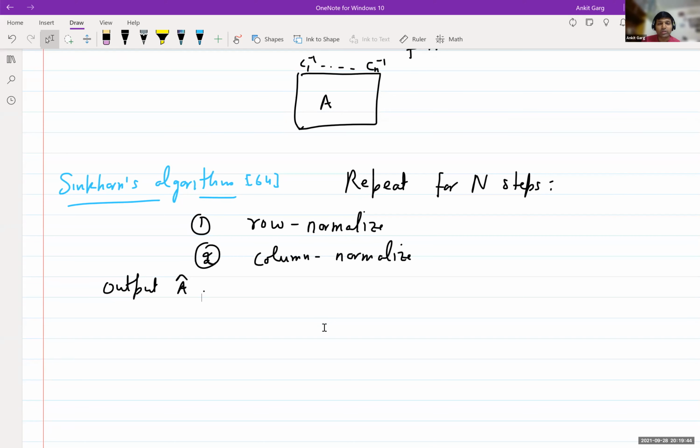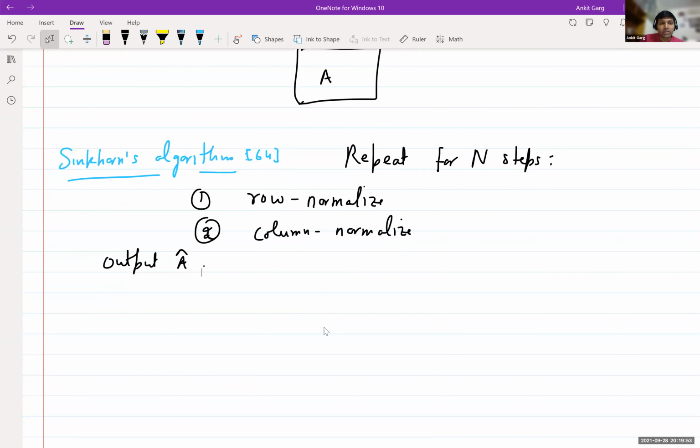To analyze this algorithm, I'll need some kind of a definition to keep track of the progress of the algorithm, like how close to doubly stochastic it is getting. So let me define this notation.